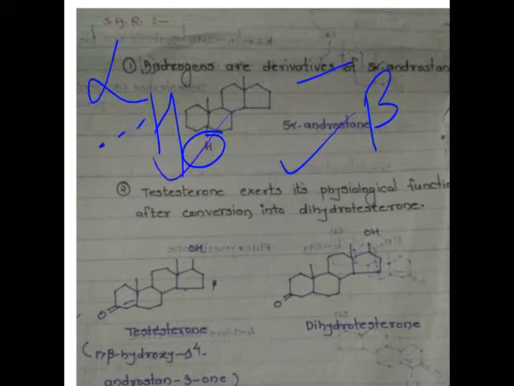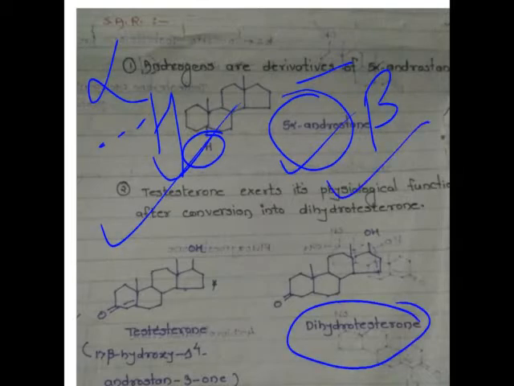So here alpha hydrogen is present. So the basic nucleus which is present in the testosterone and androgen is the 5 alpha androstane. It is a 20 carbon containing steroid, at which the fifth position alpha hydrogen is present.